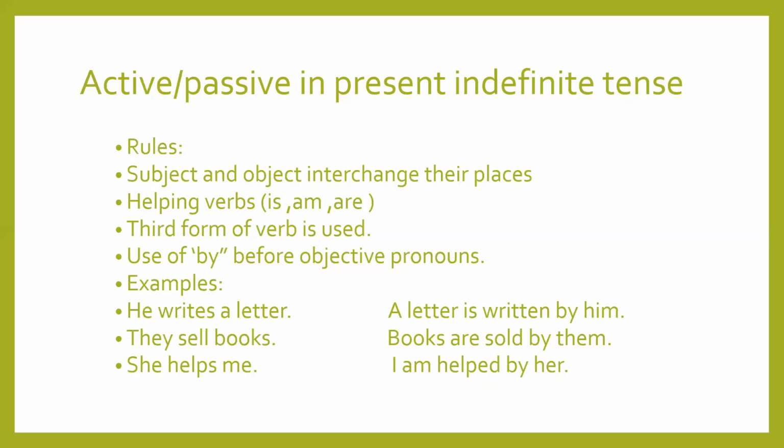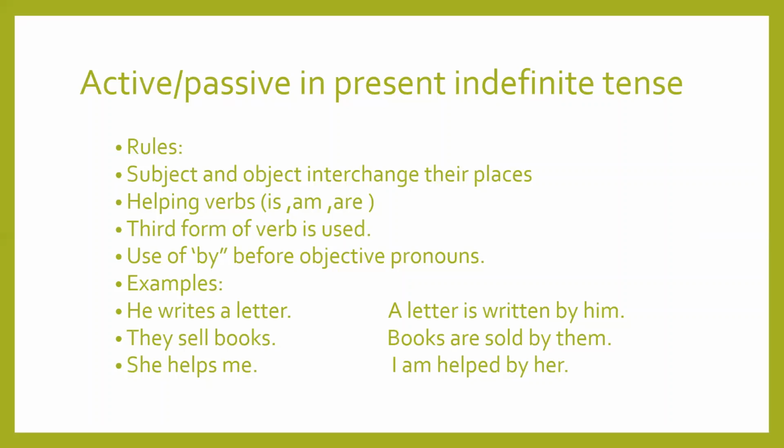Now here you must understand what is objective pronoun. Objective pronouns means when the subjective pronoun goes at the place of object. For example, he becomes him, she becomes, objective pronoun of she is her, objective pronoun of they is them, objective pronoun of I is me, and objective pronoun of we is us.